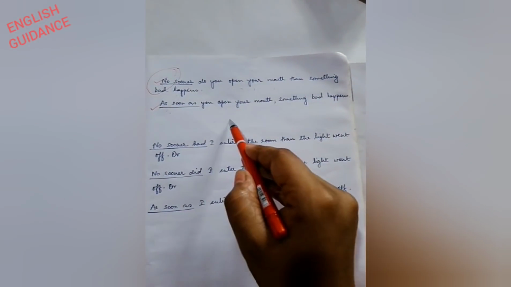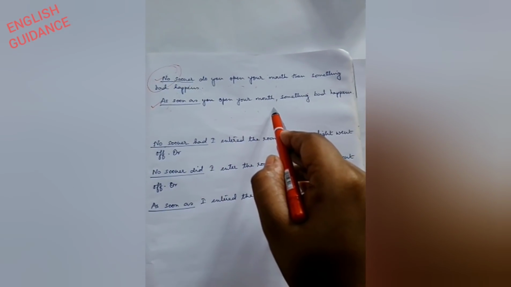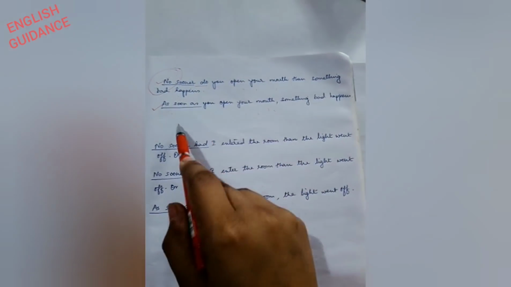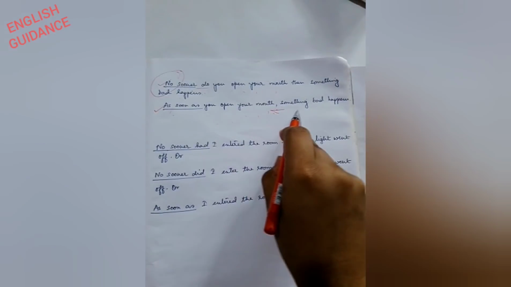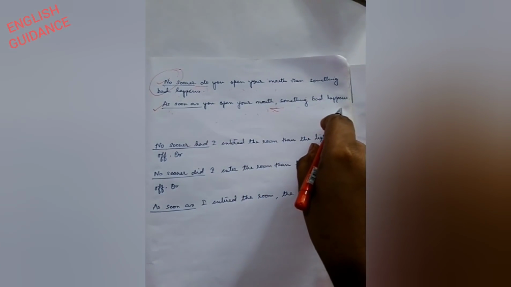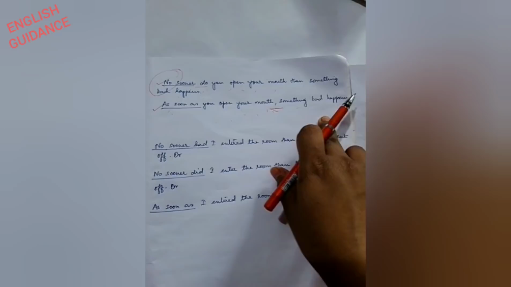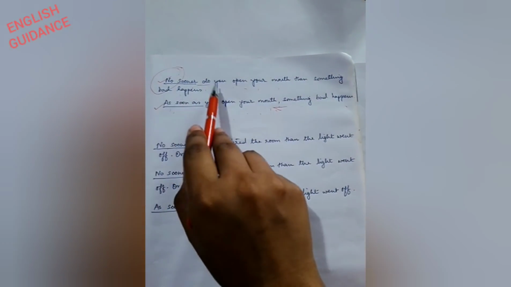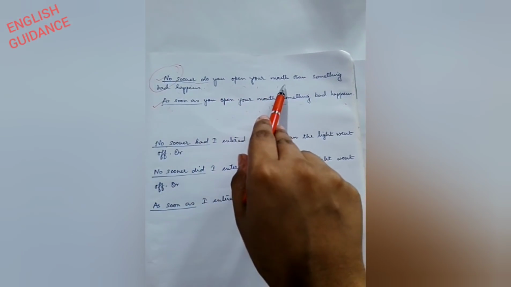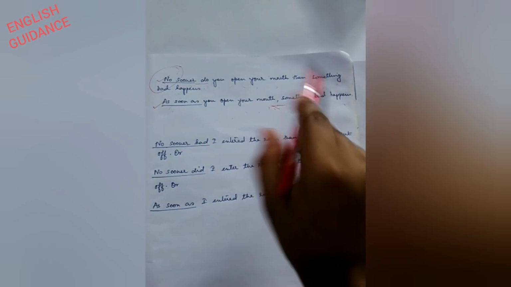Now let's begin with as soon as. As soon as, there will be no do. As soon as you open your mouth, comma, something bad happens. And if this is your question, how will you begin with no sooner? No sooner do you open your mouth than something bad happens.